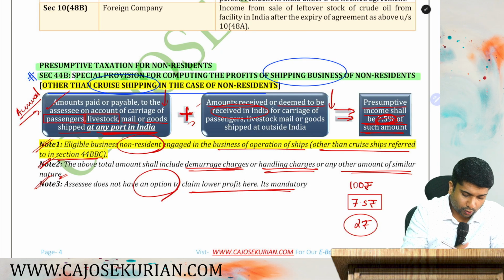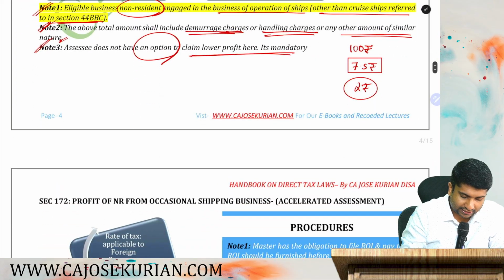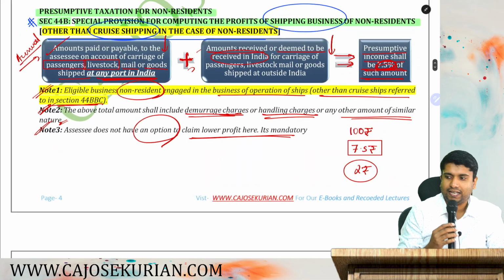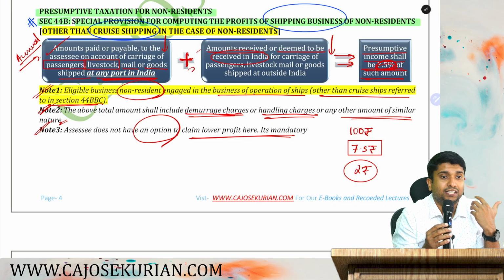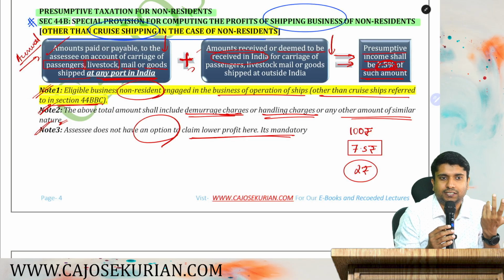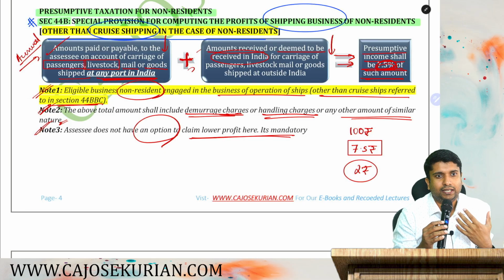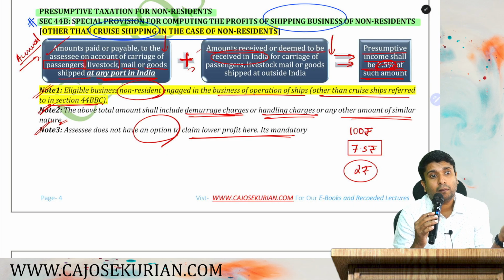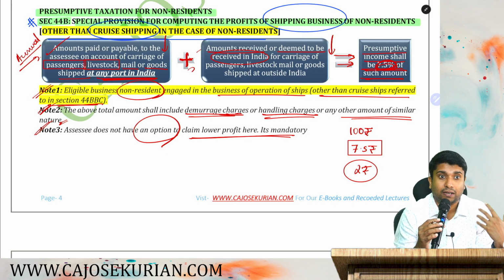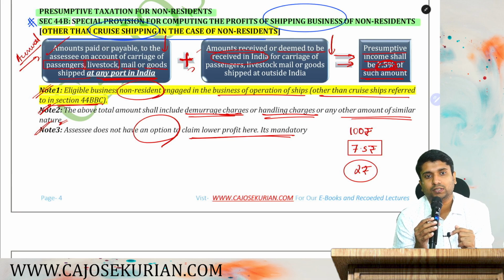Now, that is not number 1, not number 2, and not number 3. So, moving on with the next point, friends. Listen, there is one thing that you have to be very careful about. There is a thing called occasional shipping business. What do you mean by occasional shipping business? They are not frequent visitors. This year they came and they earned some income. Next year they may or may not come. We don't know whether they will come next year or not. Those kinds of shipping businesses are normally called what?